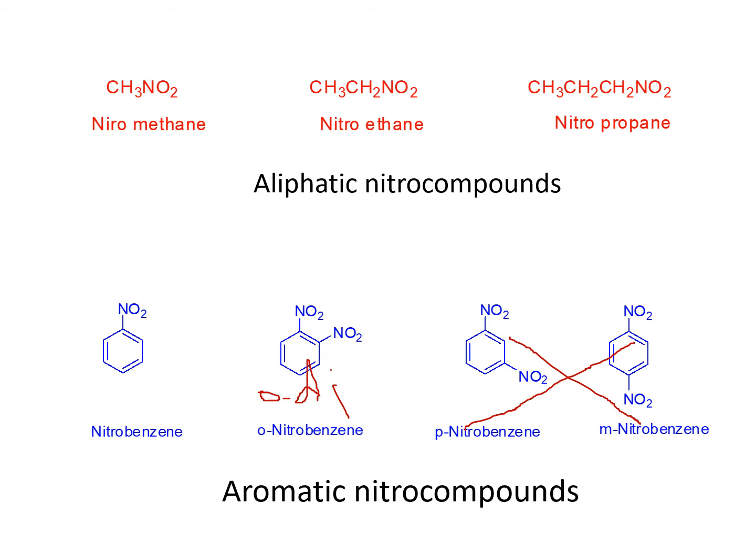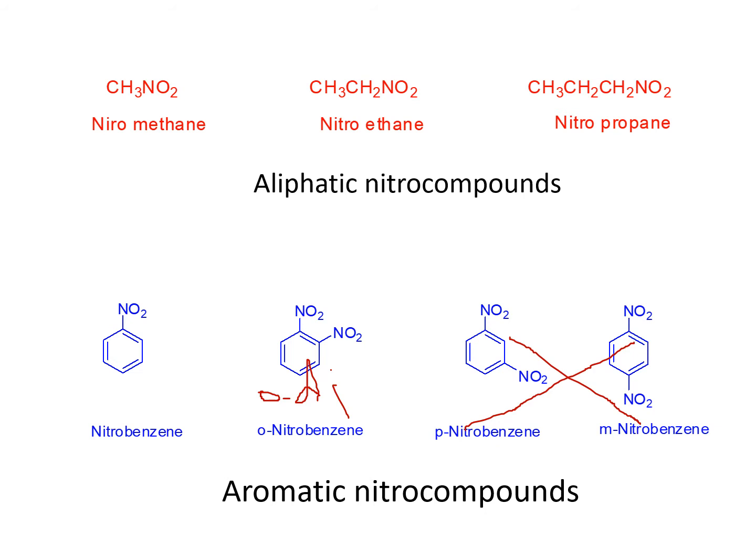Let us see aromatic nitro compounds. Aromatic nitro compounds means the nitro group is present on the benzene ring. If you see these structures, in all of them nitro is present on the benzene ring. So these four examples come under aromatic nitro compounds. This is just nitrobenzene. Here, the position of the second nitro is ortho to the first nitro. That's why it is ortho dinitrobenzene. Sorry, I wrote it wrong.